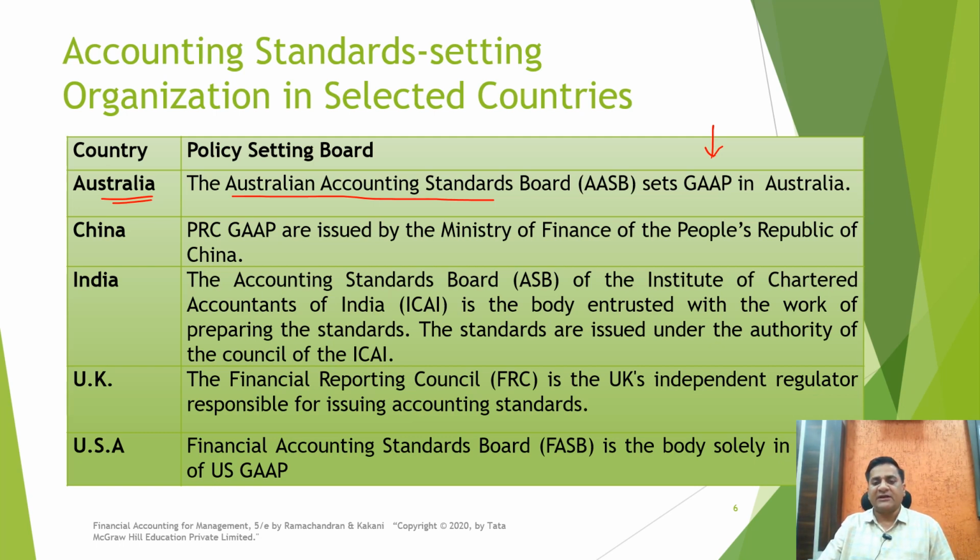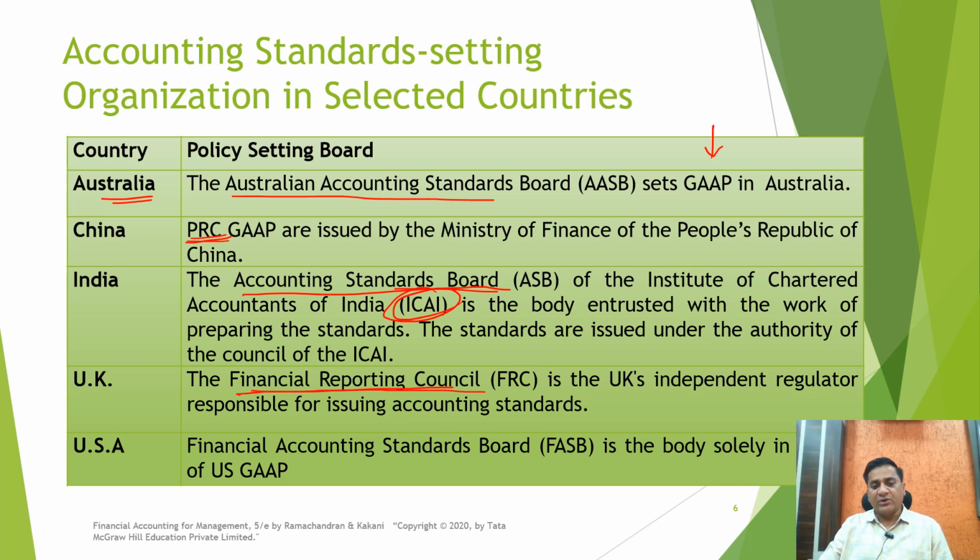Similarly, in case of China, it is the People's Republic of China. In India, it is the Accounting Standards Board, which works under the ICAI, Institute of Chartered Accountants of India, which is the regulatory authority for the accounting standards. In UK, you have the Financial Reporting Council.